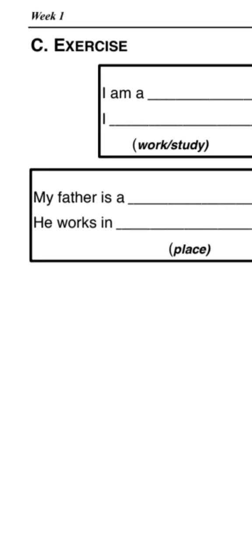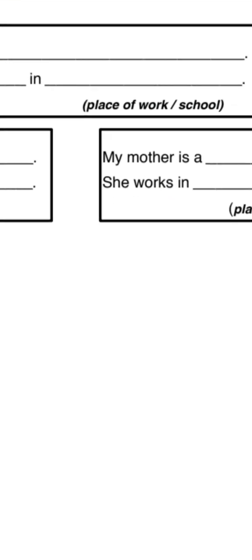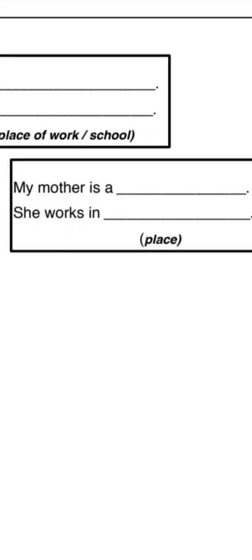If he works in a multinational company, write the name of that company. And if your mother is a teacher, write my mother is a teacher and she works in a school in which she teaches the students.